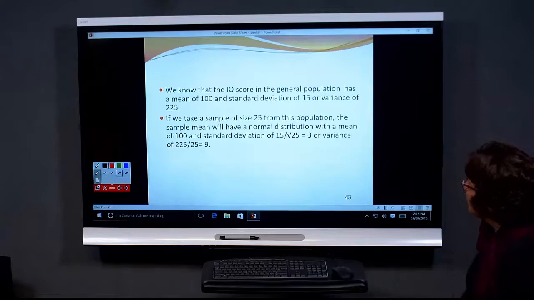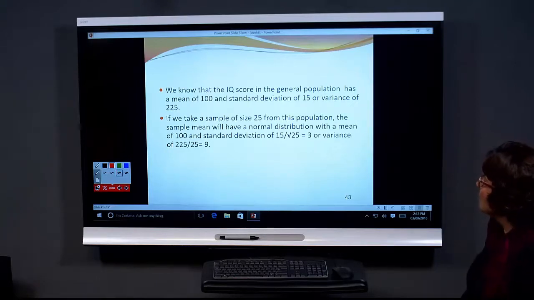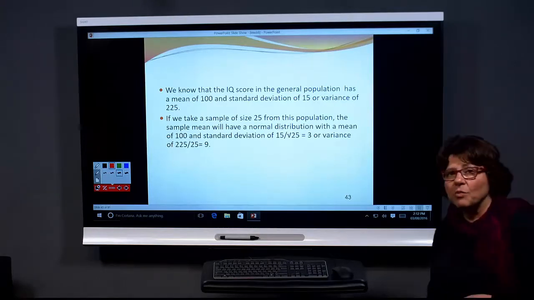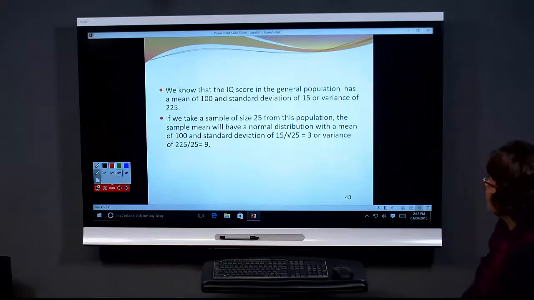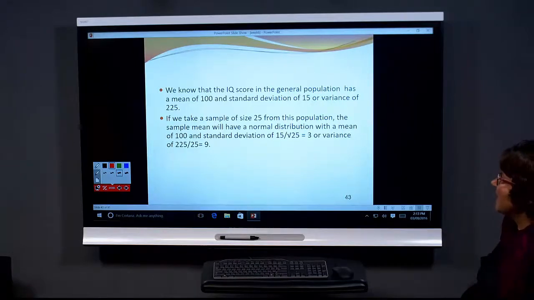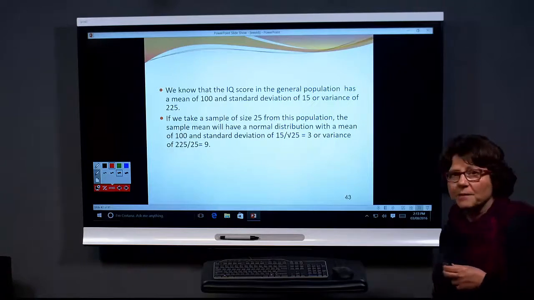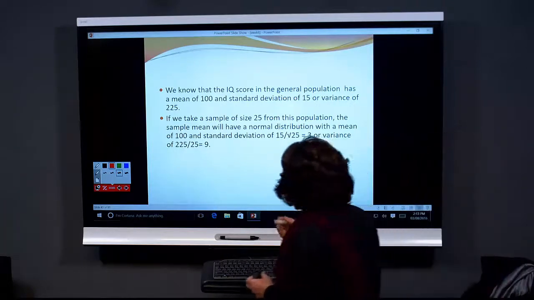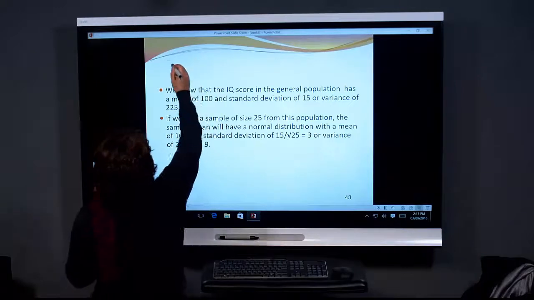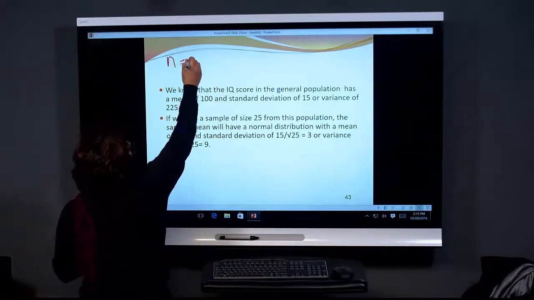Now, we know that the IQ score in general population has a mean of 100, a standard deviation of 15. Now, if we take a sample of size 25 from this population, all right? So, sample of size 25, n is equal to 25.